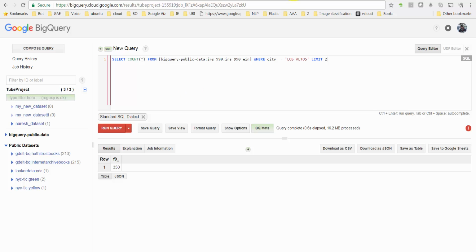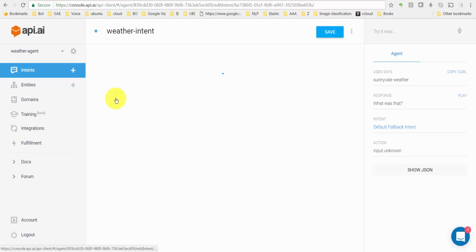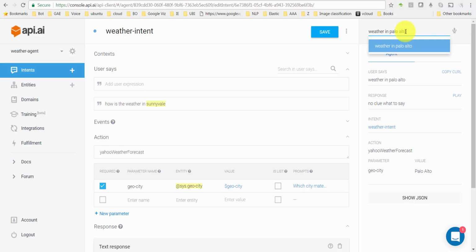Hopefully this was helpful. Actually, I was about to stop, but one other quick word here. In the intents, you probably want to give more than one example, at least a few different ways in which you think your user might talk. For example, even though I have given just one question, if I say weather in Palo Alto, why did it not get it? Weather in Palo, I did not get this, no clue what to say.